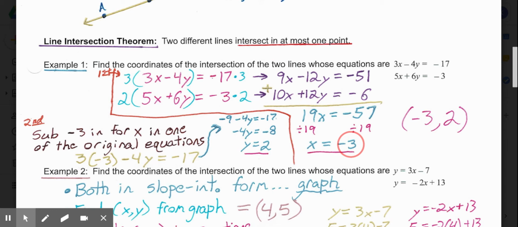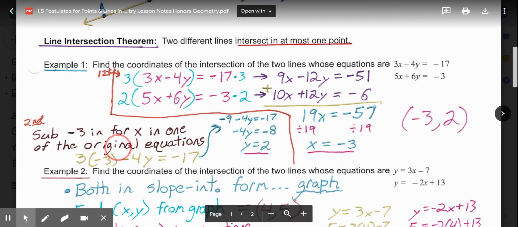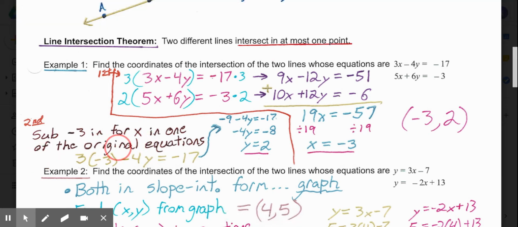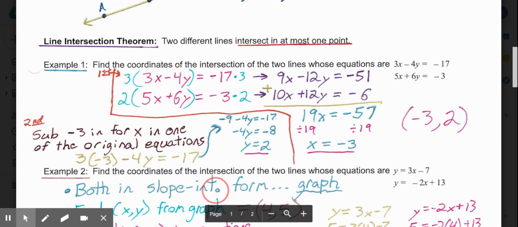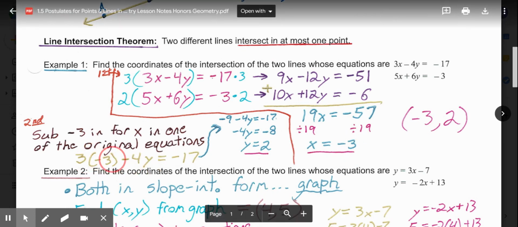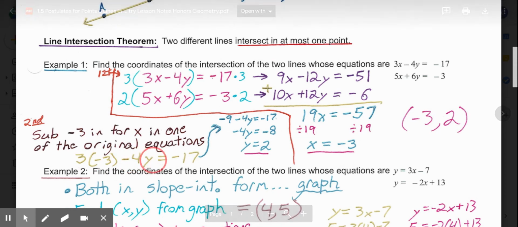So once you've solved for one of the variables, then you substitute that in to one of the original equations to solve for the other variable. So I chose to substitute in to the equation 3x minus 4y equals negative 17. So I'm substituting in the negative 3 for x. So 3 times a negative 3 minus 4y equals negative 17. Negative 9 minus 4y equals negative 17.